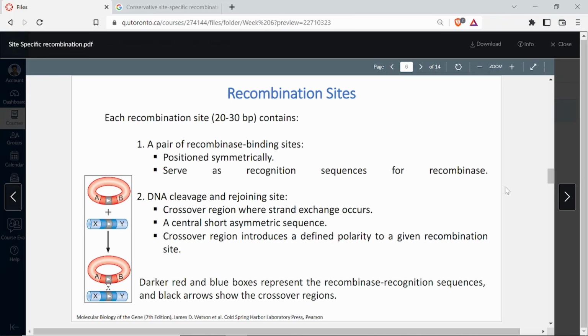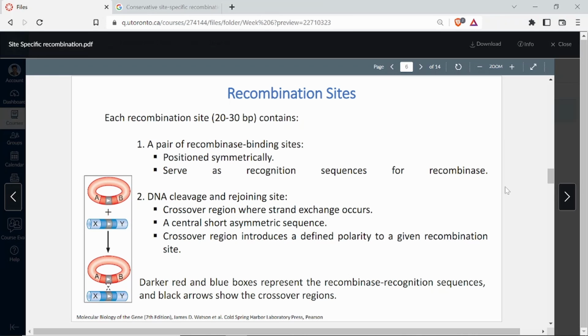Okay, just read here also. The darker red and blue boxes represent the recombinase recognition sequences. Recognition means the recombinase binding sites or the recognition sequences, and the black arrows show the crossover regions. Okay, so there is crossing over between this region after the recombinase enzymes bind this region and this region, the dark red and the dark blue.